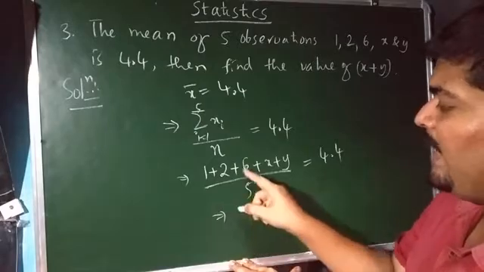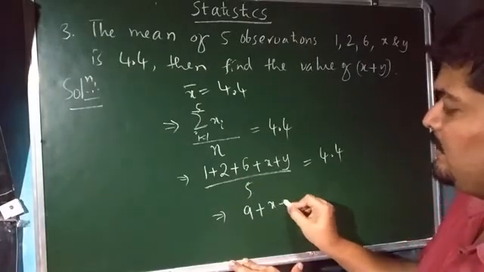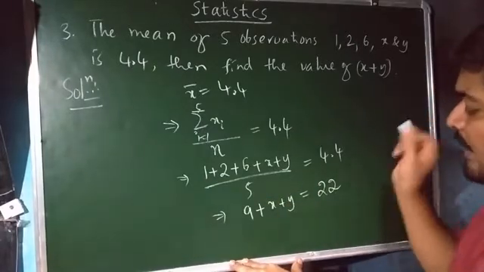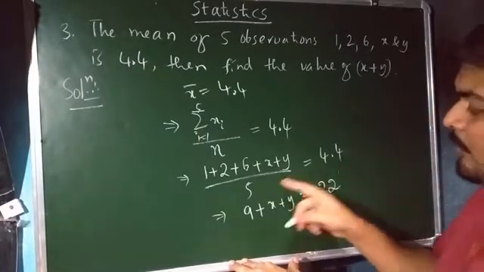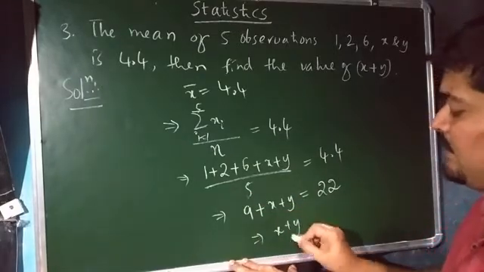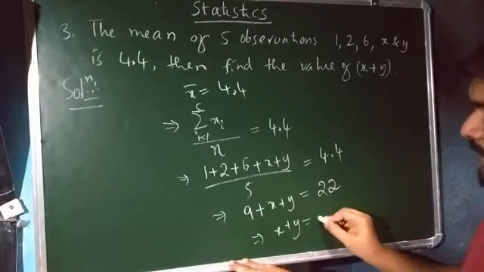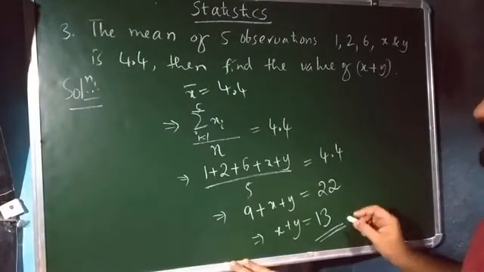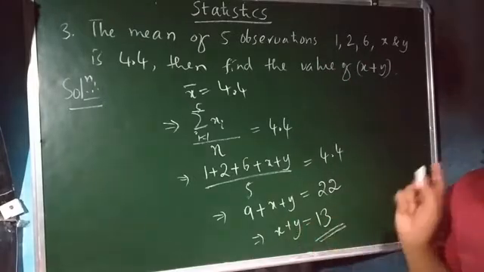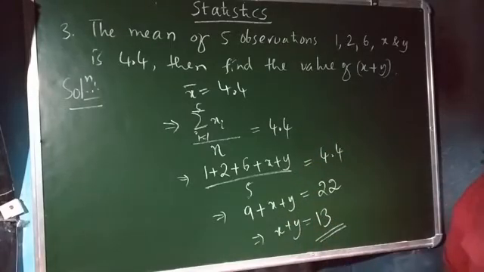If you add up all these things, here you will get 9, isn't it? Plus x plus y. If you cross multiply over here, you will get 22. 4.4 times 5 is 22. Now this implies x plus y is equal to, shift this plus 9 to this side, you will get 22 minus 9, that is equal to 13. Therefore, the value for the expression x plus y comes out as exactly equal to 13. I hope all of you understood the solution of this particular problem also.